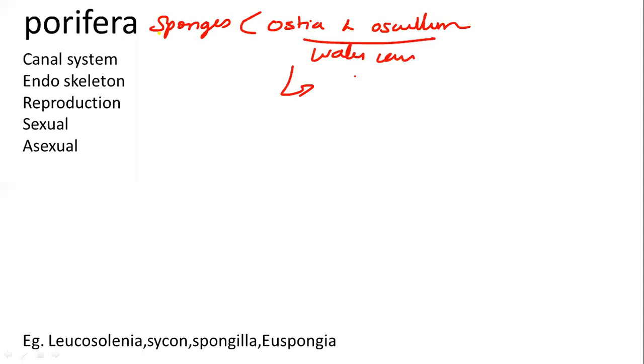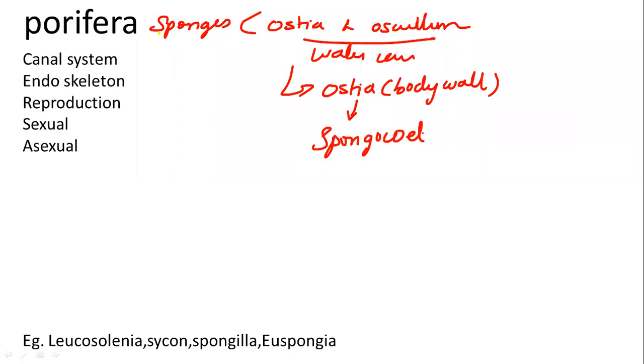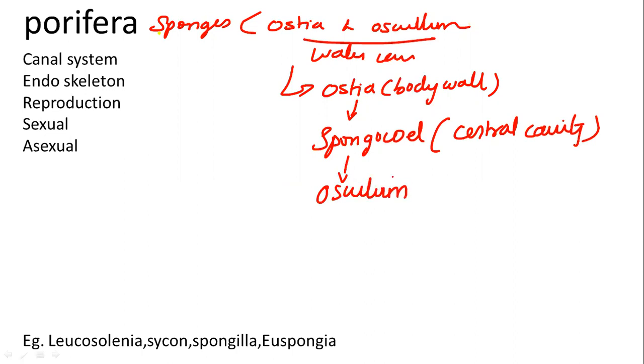The route of this water canal system starts from the ostia, which receive the water present in the body wall. This water reaches the spongocoel, which is nothing but a central cavity. That means the whole body of the sponge is covered with a cavity called the spongocoel. Then the water is expelled out through the osculum. So ostia and osculum are the two pores which help in connecting this water canal system.